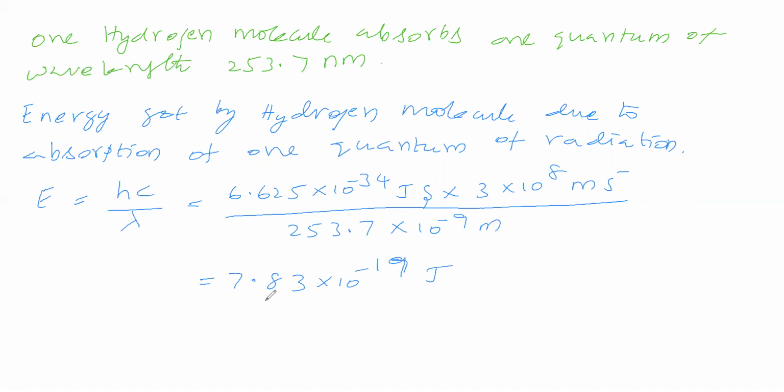One hydrogen molecule is absorbing one quantum. Therefore, the hydrogen molecule is getting this much energy.